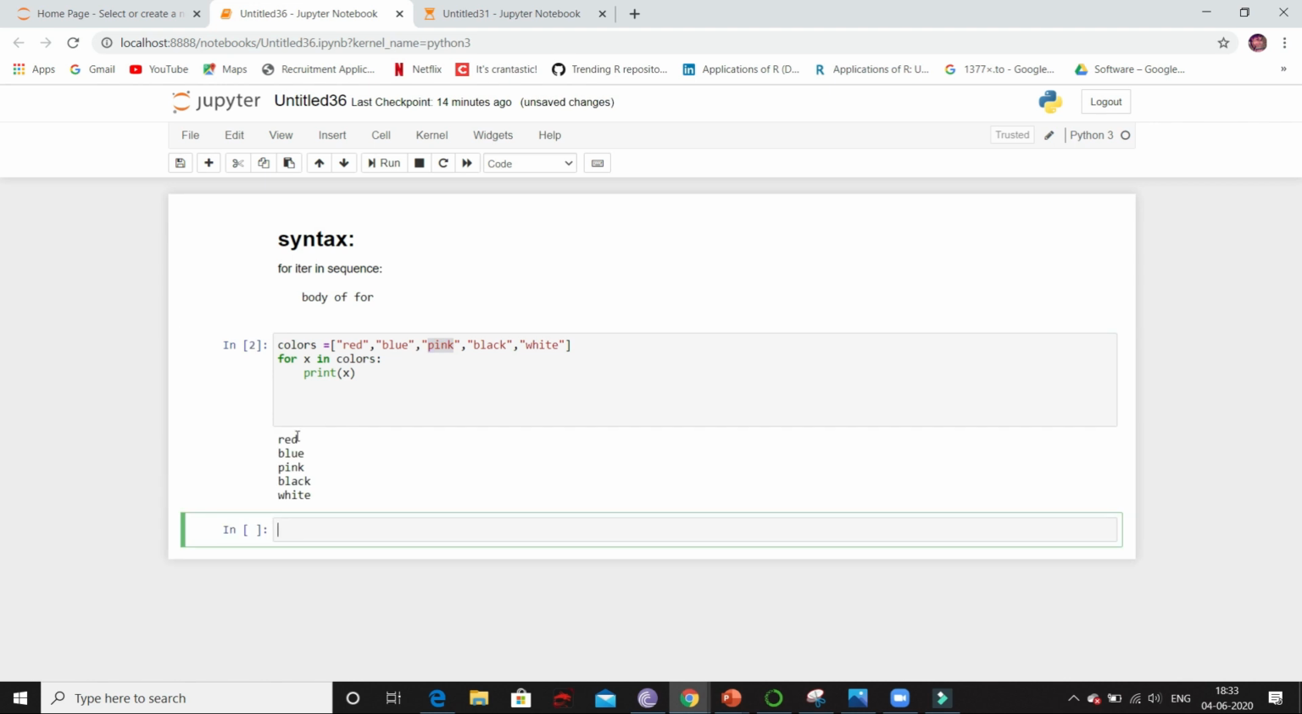Now if I run, you can see we got all the values that is present inside list. It has printed one by one.